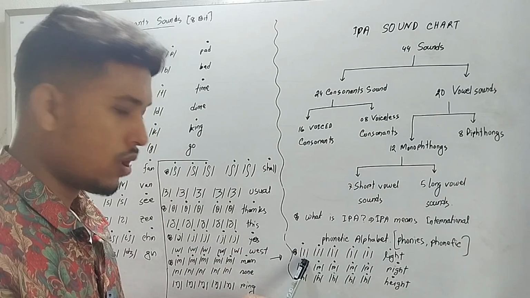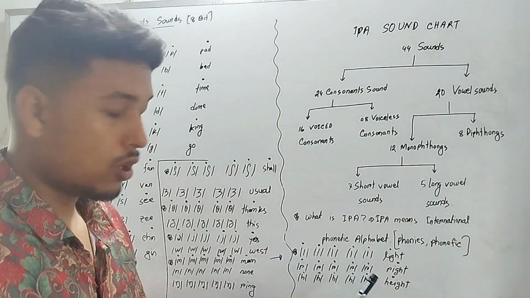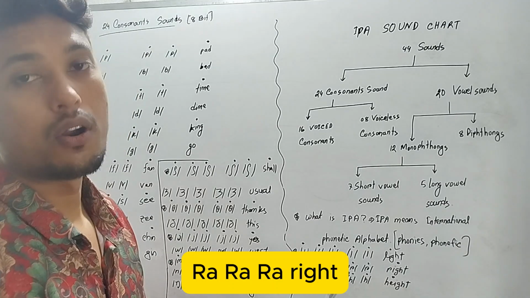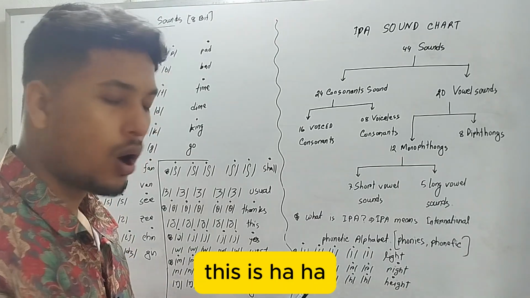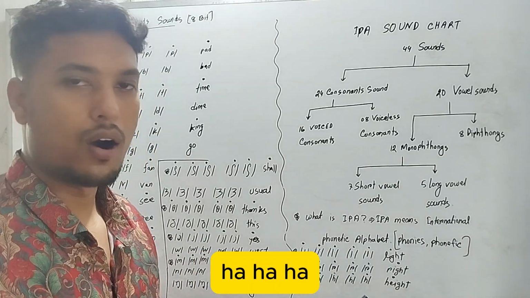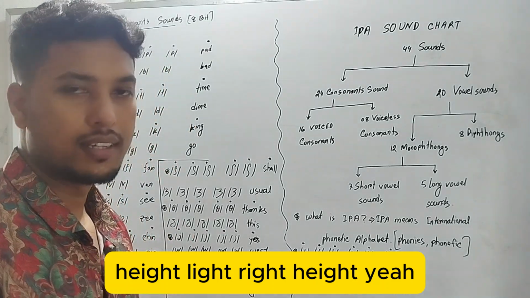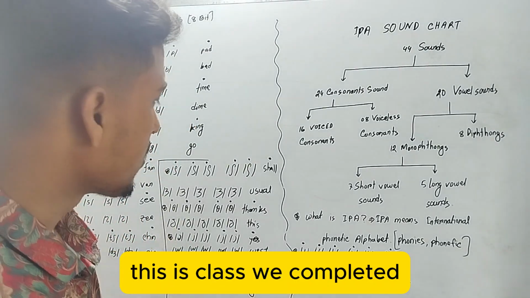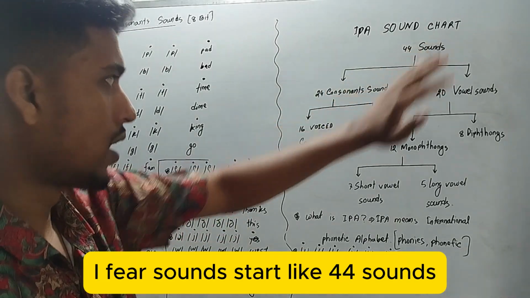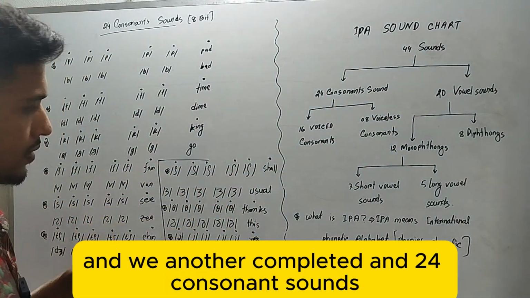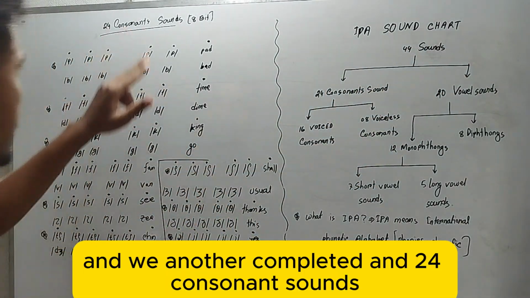This is la, as in light. This is ra, as in right. This is ha, as in height. Yeah. In this class we completed the IPA sounds chart of 44 sounds, and we also completed the 24 consonant sounds.